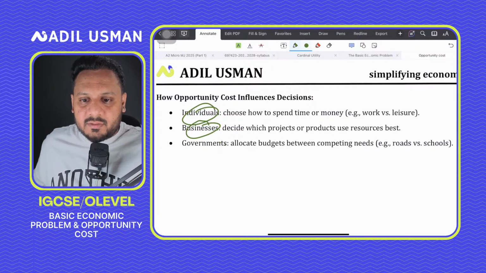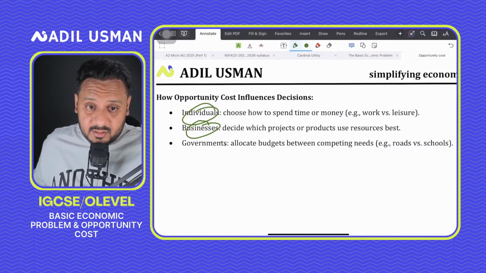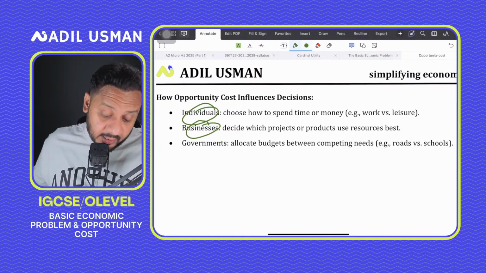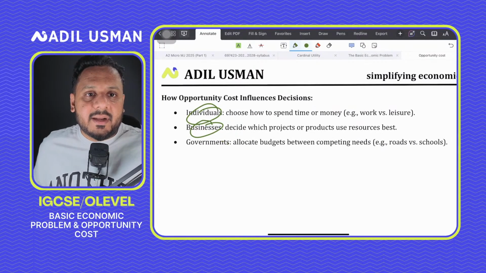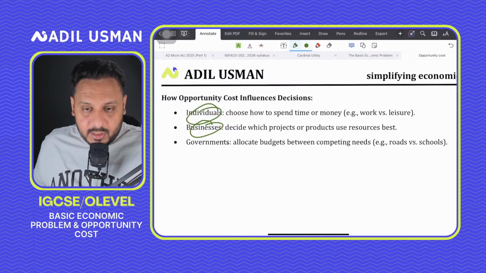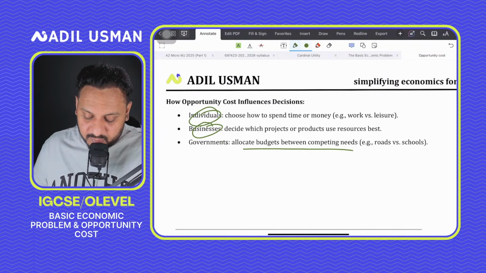And even the government might think, should we allocate budgets between competing uses, like roads versus schools?